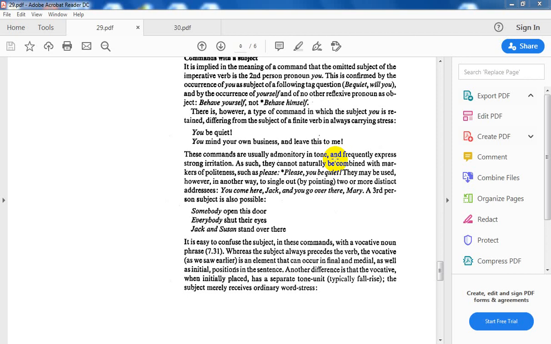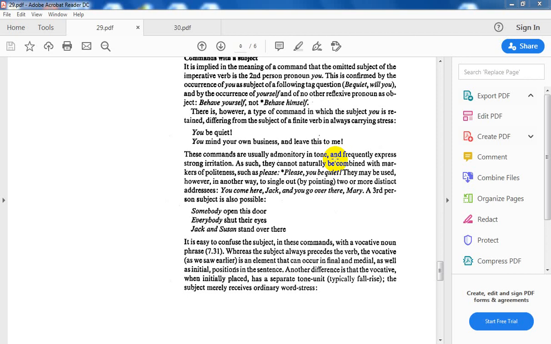Last week we tackled commands, and we said it is a type of sentence characterized by not having a subject. It is a request, it is an order, so it doesn't have a subject. It starts with the base form, as we have said before. The most common type of command, or imperative, doesn't contain a subject. For example, when I say: be quiet, drink, sit down, go out, that's starting with the base form.